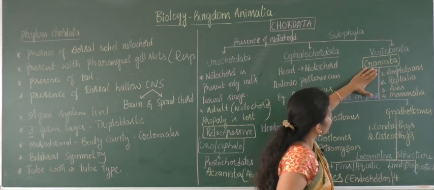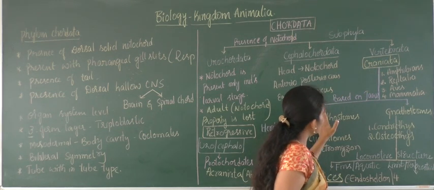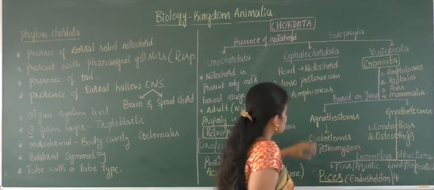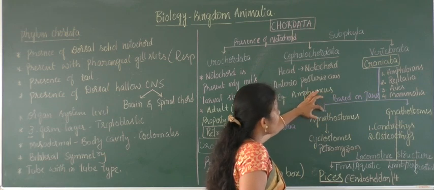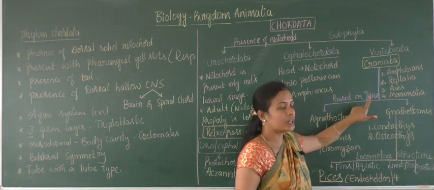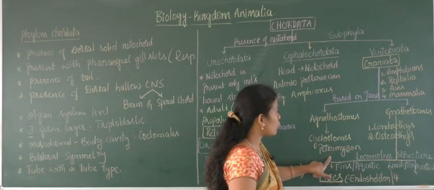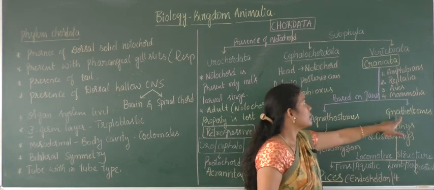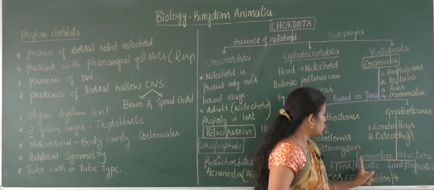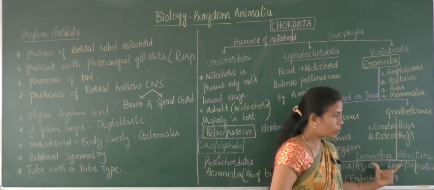Here the craniata or vertebrata are again divided into two different classes, agnathostomes and gnathostomes, based on presence or absence of jaws. And the agnathostomes are cyclostomes, Petromyzon being the example, and the gnathostomes are again divided into two groups based on locomotive structure.